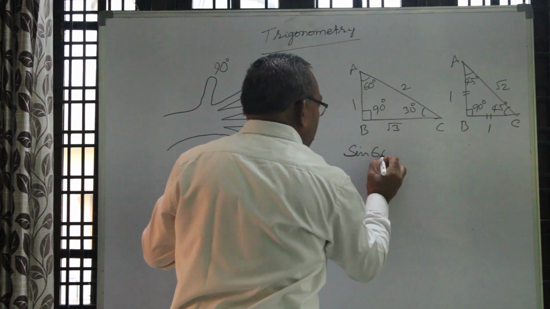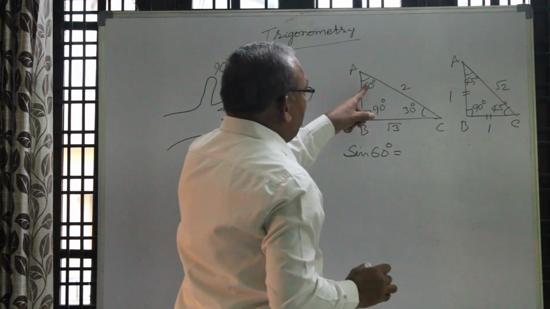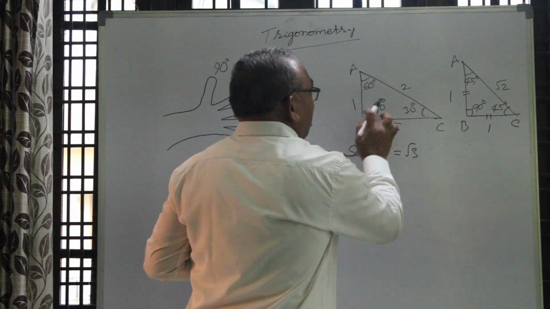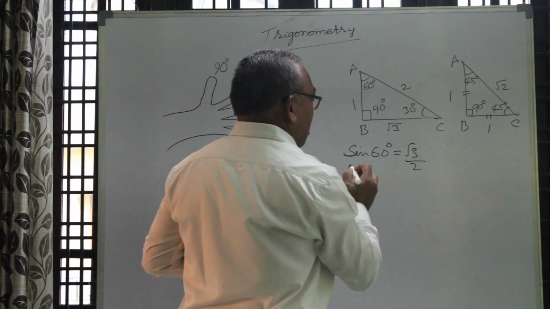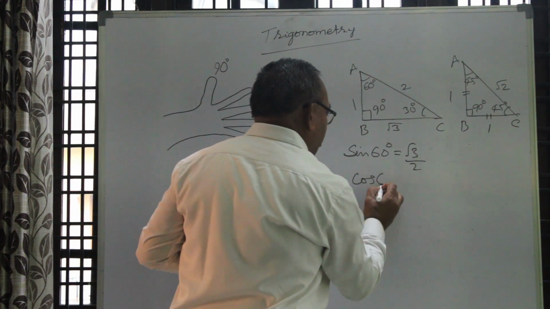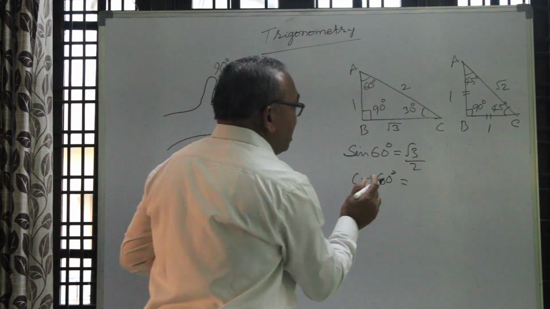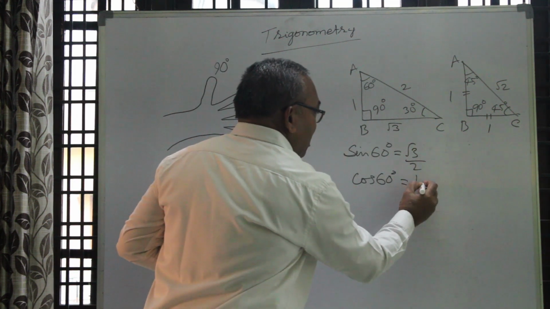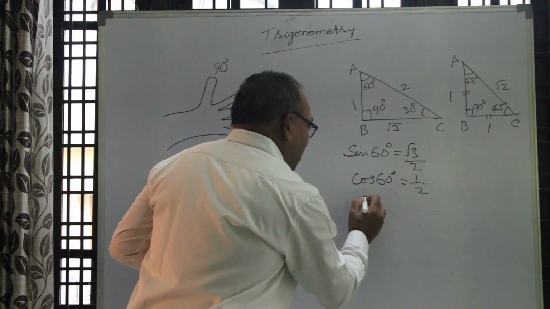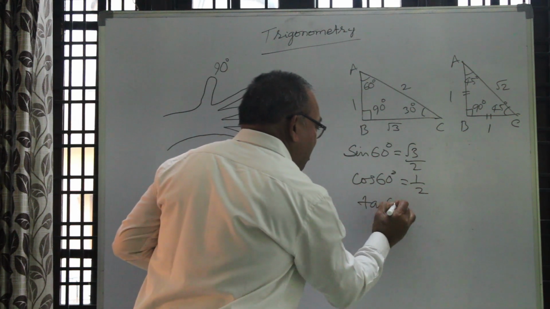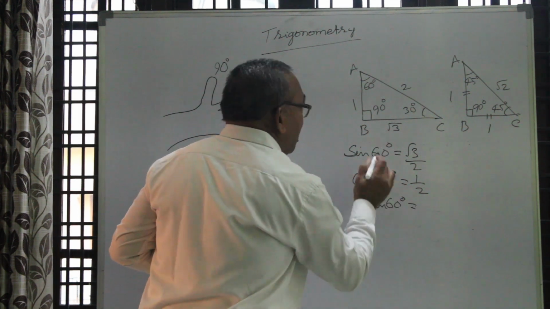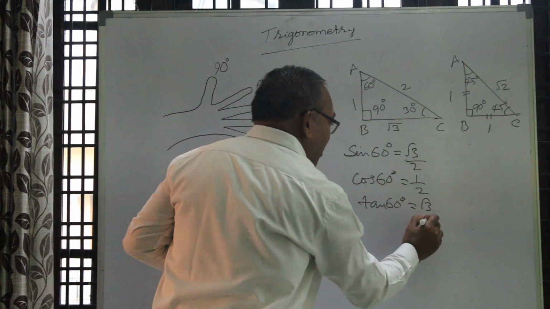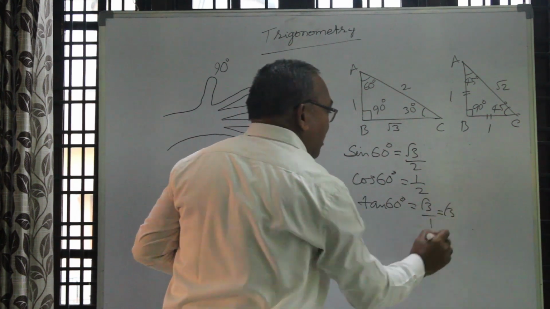Okay, from this now you take sin of 60. First of all, take 60. Sin of 60 means opposite side of this is root 3, opposite side by hypotenuse, this is 2. In the same way, you take cos 60. Cos 60 means adjacent side, adjacent side is 1, hypotenuse is 2. Then take tan 60. Tan 60 is equal to opposite side root 3 by adjacent side 1, nothing but root 3 only.